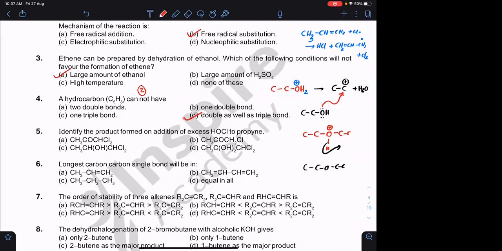Any doubt, anyone? Okay. Question number 5. You are adding excess of HOCl to propyne, the final product. करो आप लोग करो.